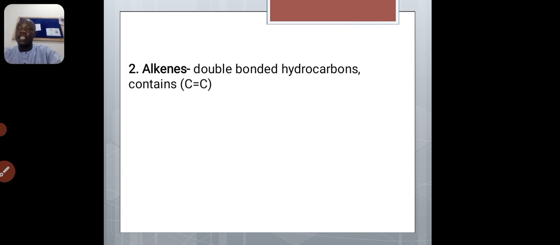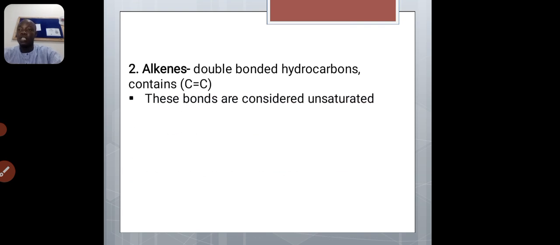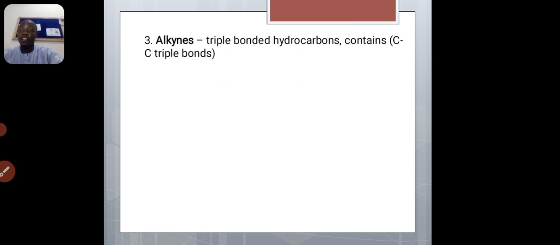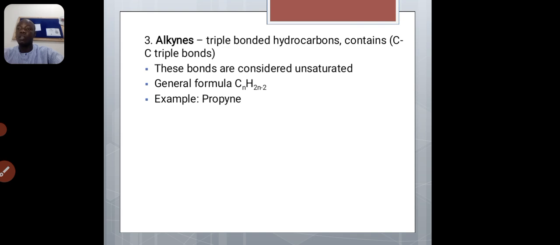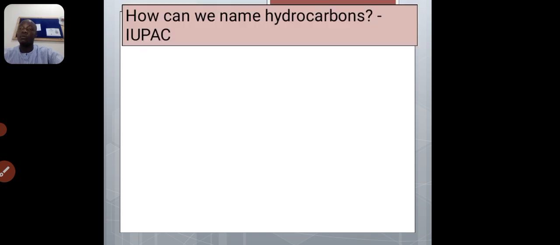Alkenes have a double bond between carbon atoms, and they are considered unsaturated, and their general formula is CnH2n. Remember, the first one, for alkanes, is CnH2n+2. We have butene as an example of that group. Then alkynes have a triple bond between carbon atoms, and they are also considered unsaturated. Their formula is CnH2n-2. Example, we have propyne.